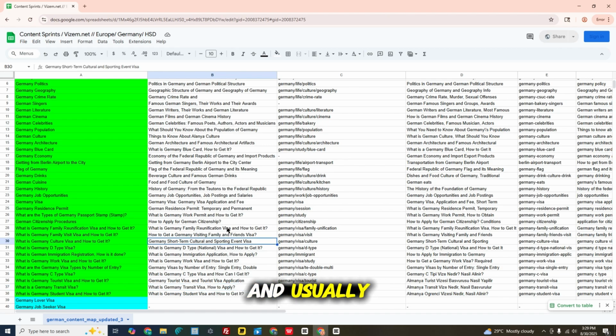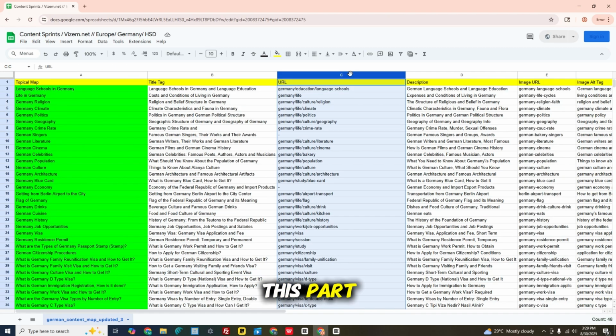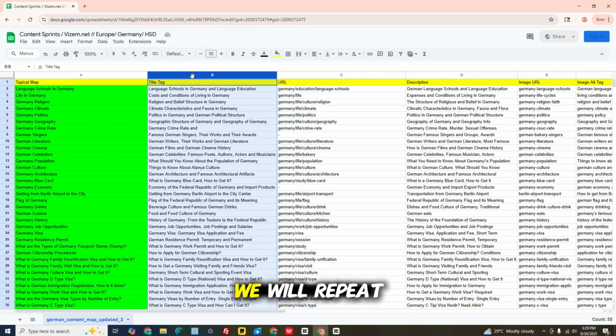Usually topical entities reflect the overall topical authority or topicality, and the context terms usually reflect in what way we actually process that specific entity in a document. In the next lecture we will talk about this part, the information tree, but we will repeat or expand a few sections from here, so it will be easier and clearer to understand. So see you in the next lecture.